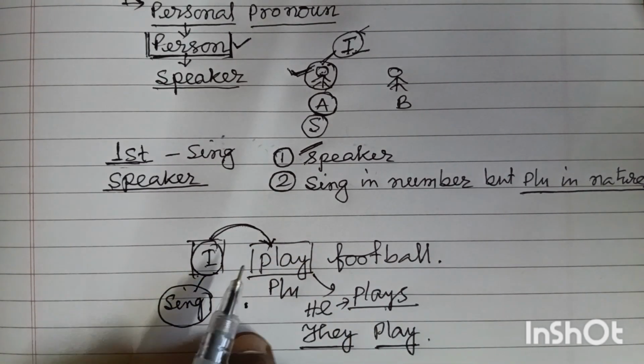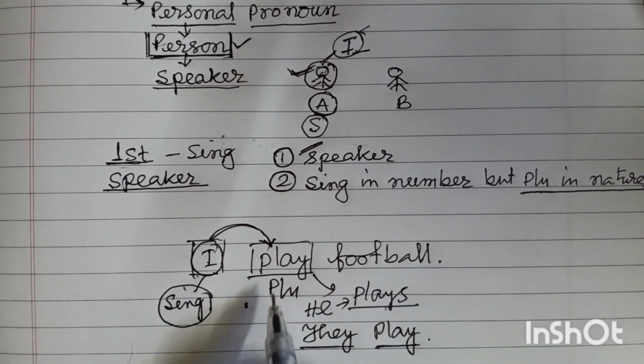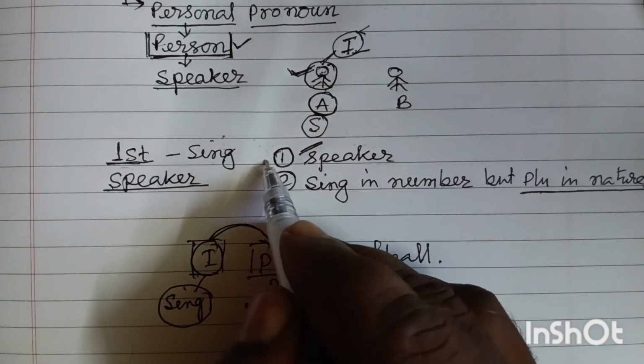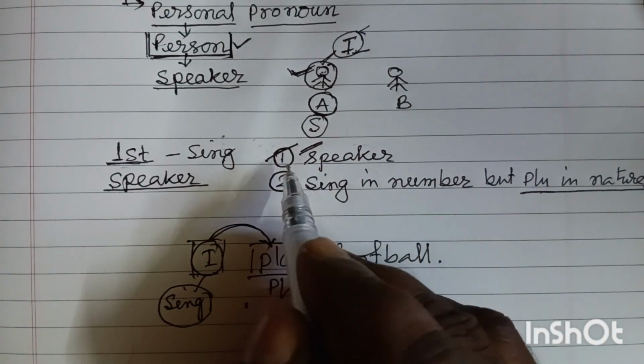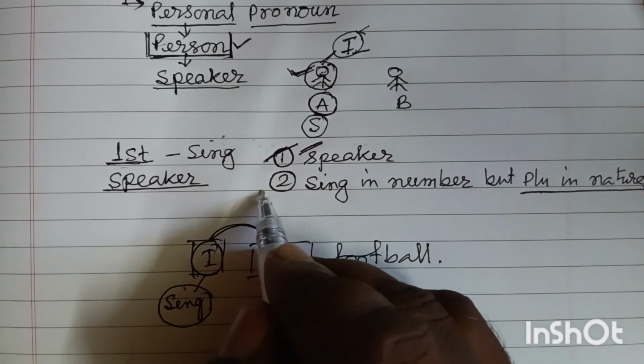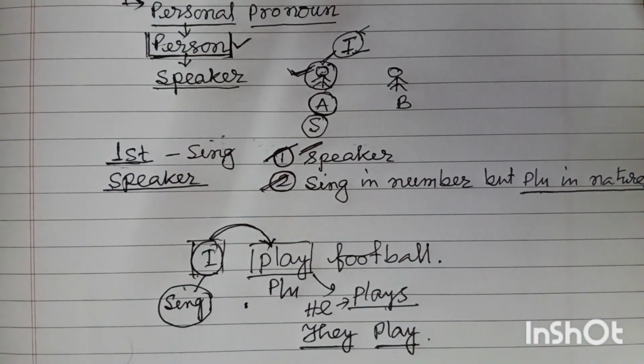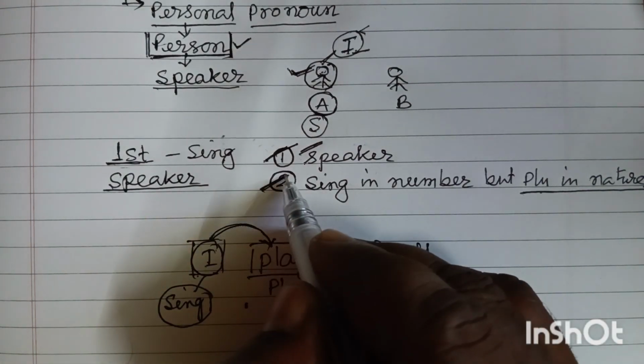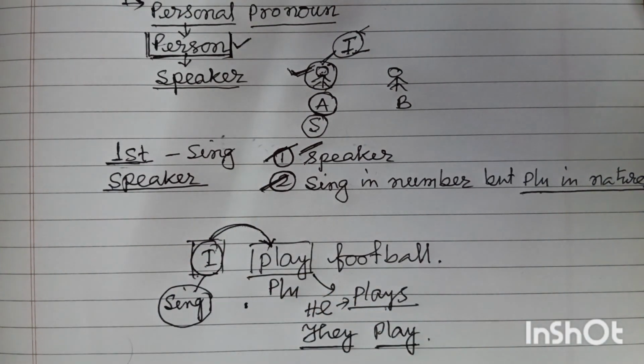My dear friends, I think this part is clear. The first one is that it must represent the speaker, and the second thing is that it is singular in structure but plural in nature or behavior.